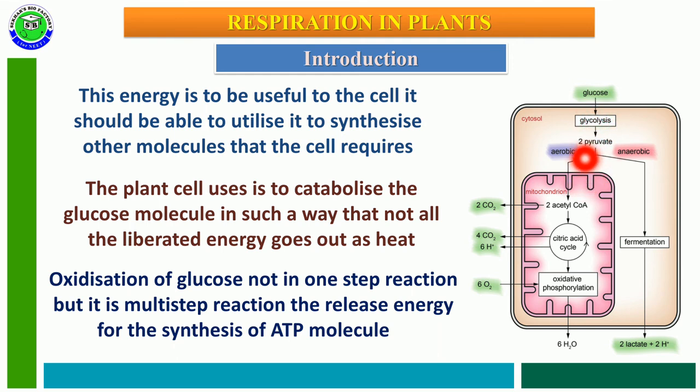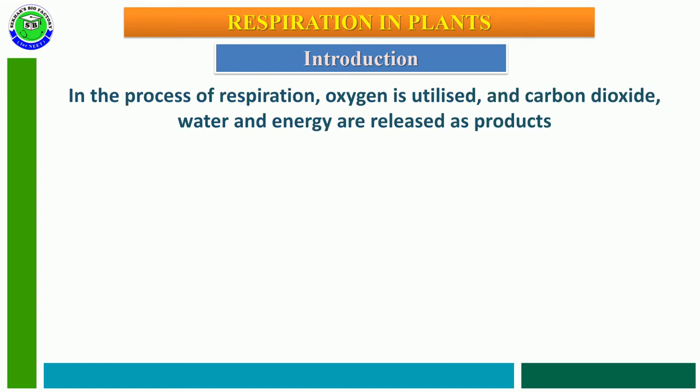During this multi-step reaction, energy is released, and this energy is trapped in ATP molecules. Due to this trapping of energy, ATP molecules are synthesized in the respiratory process. So in the process of respiration, oxygen is utilized and carbon dioxide, water and energy are released as end